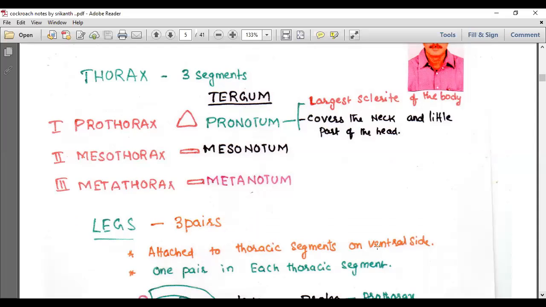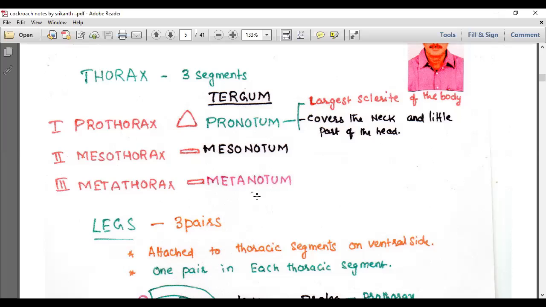The tergum of prothorax is called pronotum. The tergum of mesothorax is called mesonotum. The tergum of metathorax is called metanotum. That means tergum is also having a name called notum.